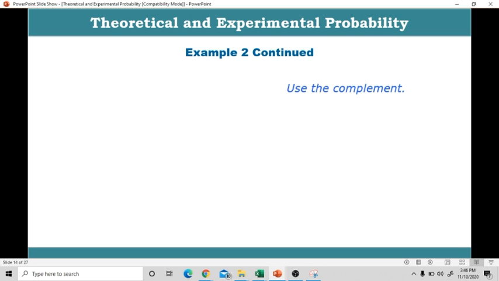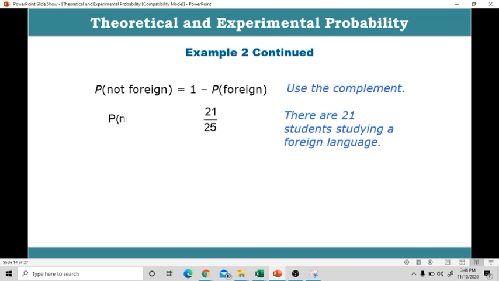Para mahanap natin yung probability that a randomly selected student is not studying a foreign language, we'll use the concept of complement. First, hahanapin muna natin yung probability that a randomly selected student is studying a foreign language, and that is 21 all over 25 because there are 21 students studying a foreign language.